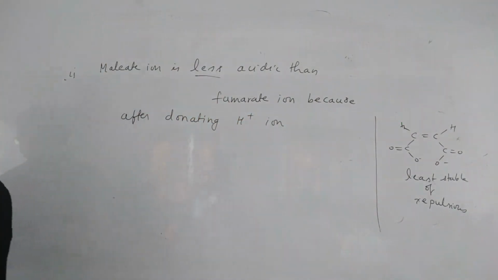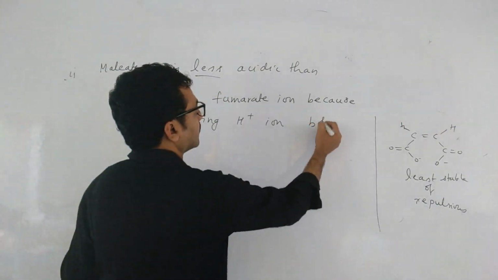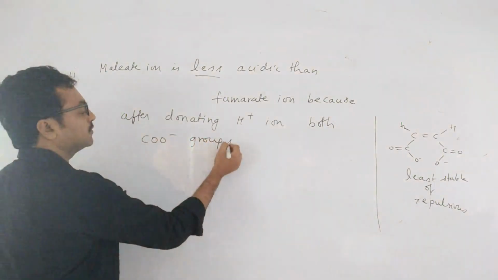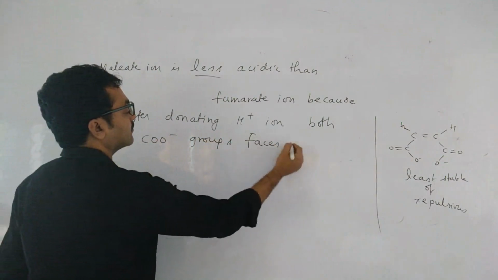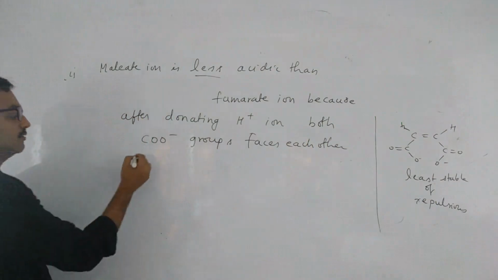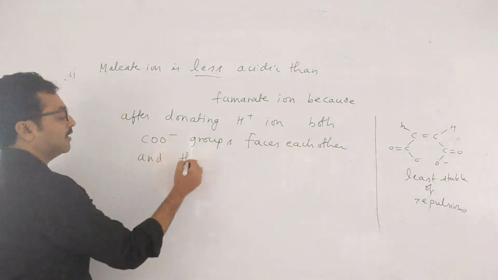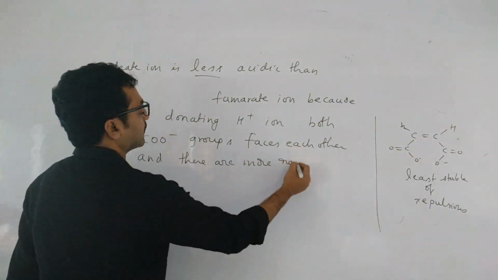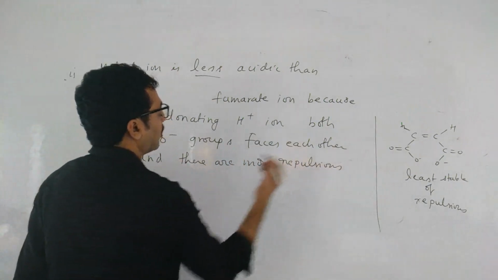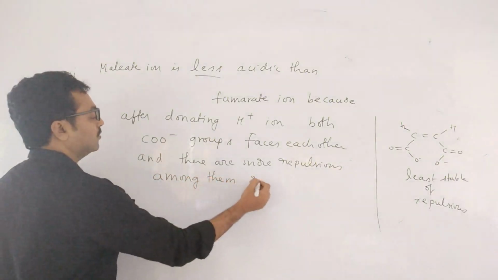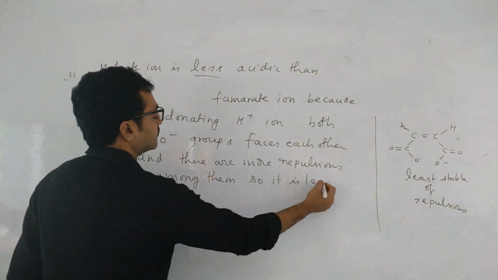After donating H plus ion, both the COO minus groups face each other, and there are more repulsions among them. So it is least stable.